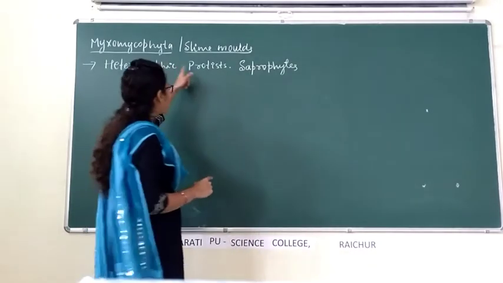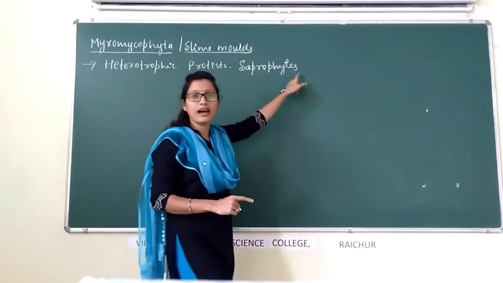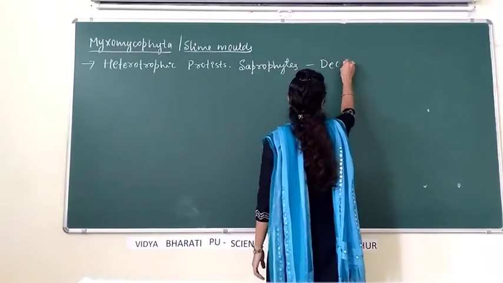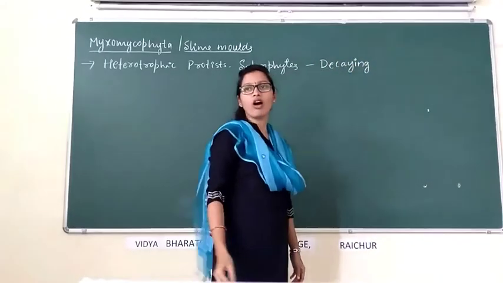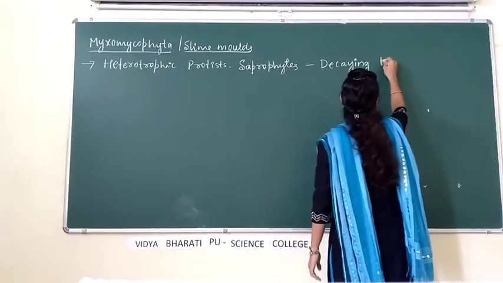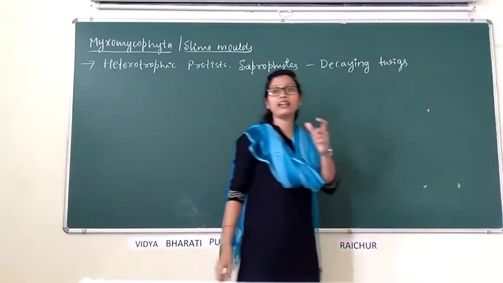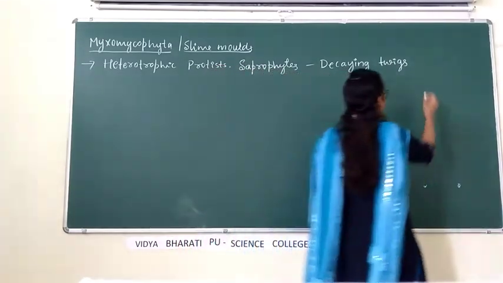These Myxomycophyta are saprophytes. That means they are dependent on decaying organic matter, like decaying twigs, plant branches, and decaying leaves.